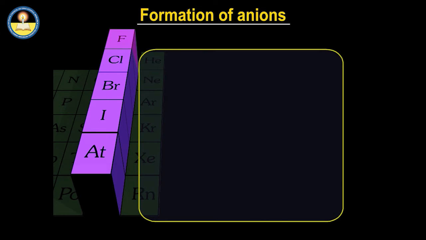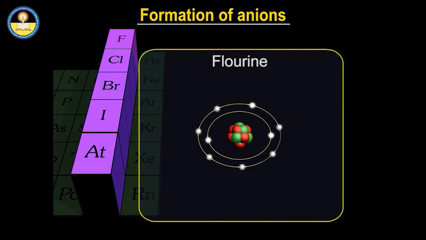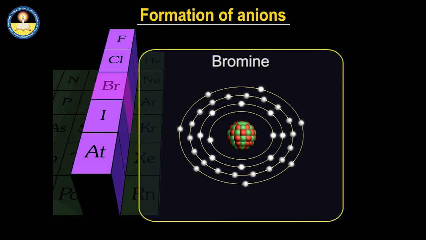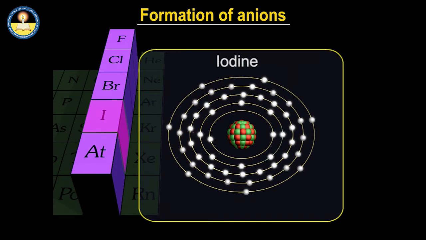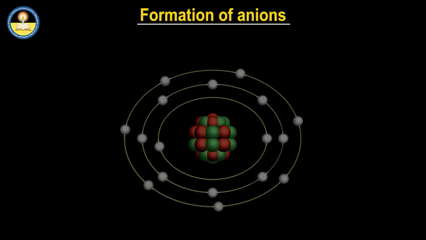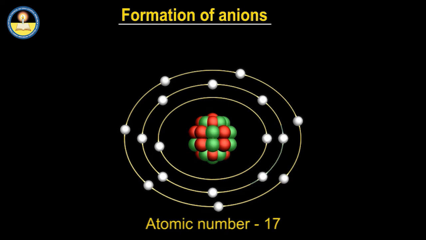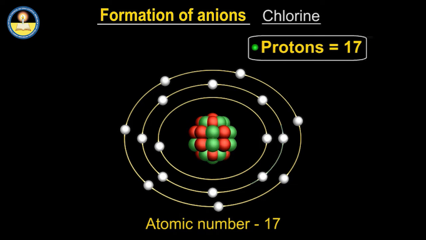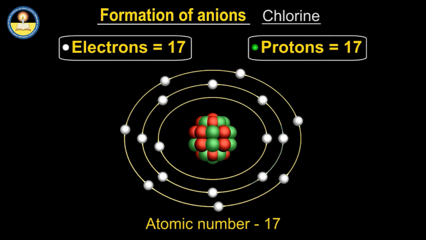Atoms of group 17 elements of the periodic table prefer to form anions since they have 7 electrons in their outermost shells. This is one short of noble gas configuration. They may gain 1 electron to form negatively charged anions. Let us take the example of chlorine atom. Its atomic number is 17. It has 17 protons and 17 electrons.